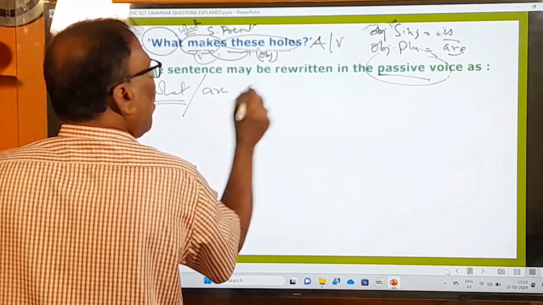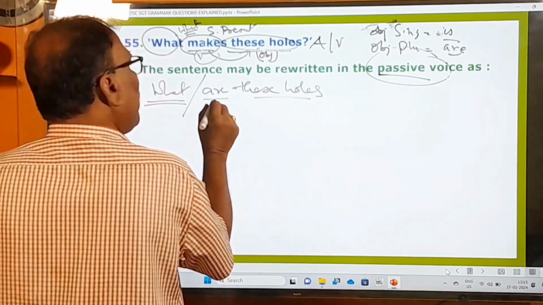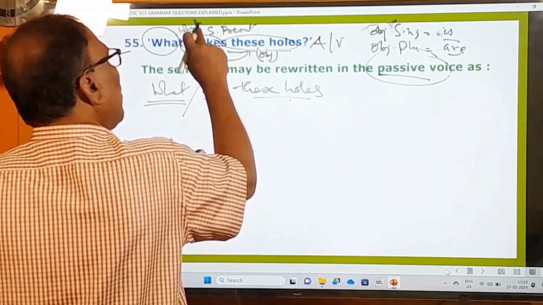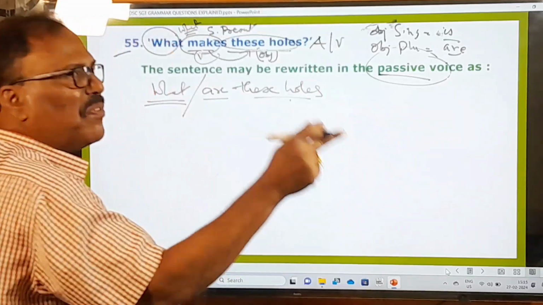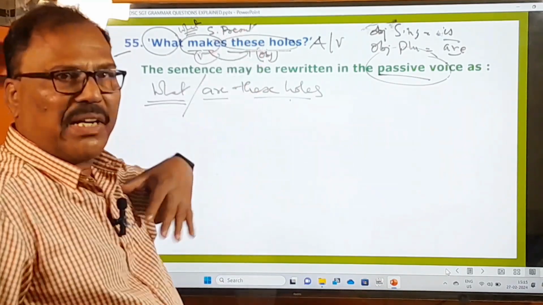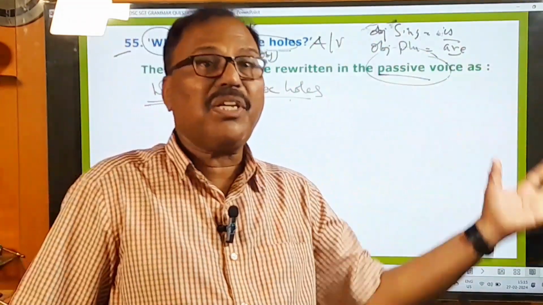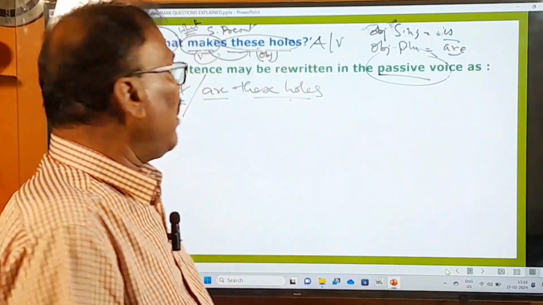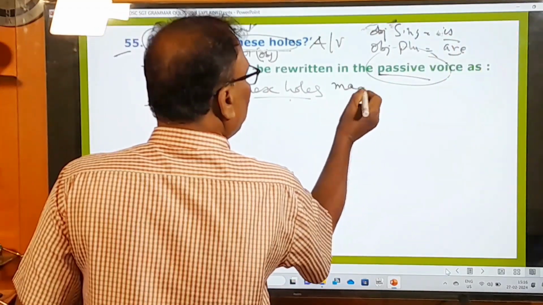So you have to say are, the helping verb, these holes, helping verb plus object, then makes, this is a base form verb. So always, whatever may be the form of the verb in the active voice, that must be turned into the past participle form of the verb in the passive voice. Whether the verb is in the present tense, present participle, past tense or past participle, you have to change that verb into the past participle form only, the last form of the verb. So make, making, made, and made. So that made is there.